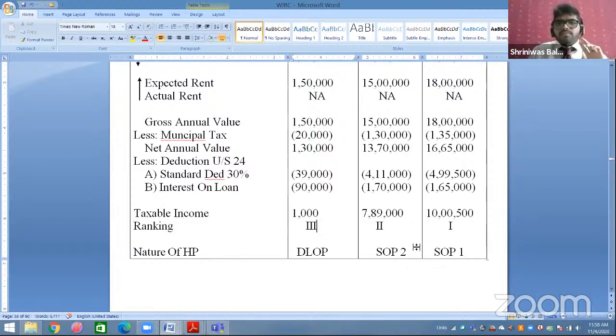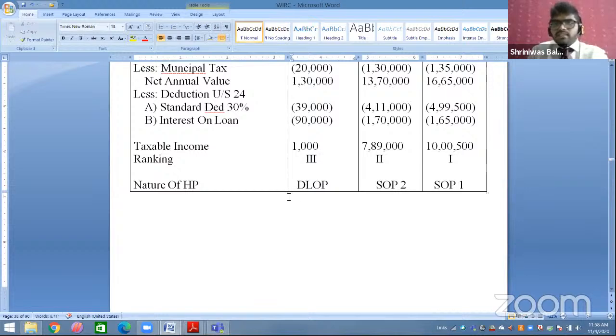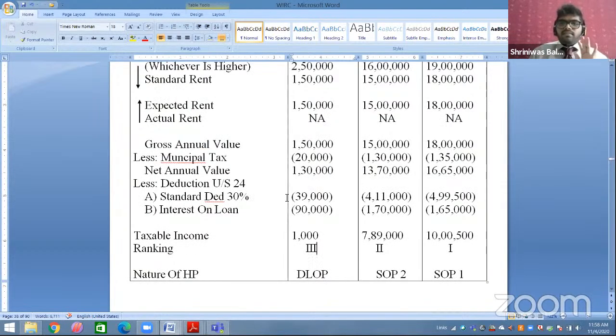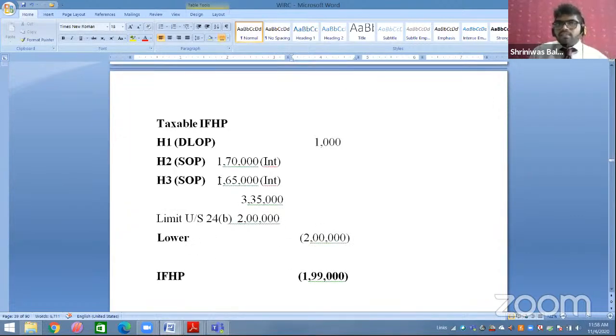Now, this was also your calculation part, no doubt, but this is not your main answer. So the main answer is here. After this, what am I doing? House property number 1 is DLOP. What is the income of the DLOP, students? 1 lakh. Okay. House property 2 and 3 are SOP, and in case of SOP, you get only the interest amount deduction. So interest amount of 2 and 3.